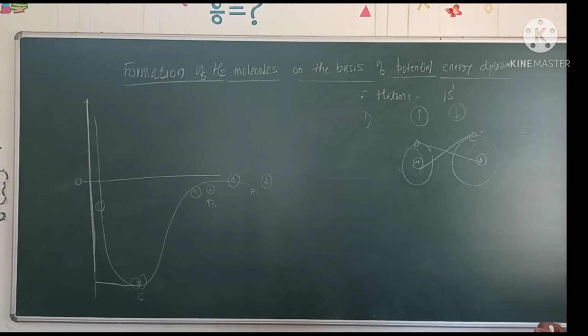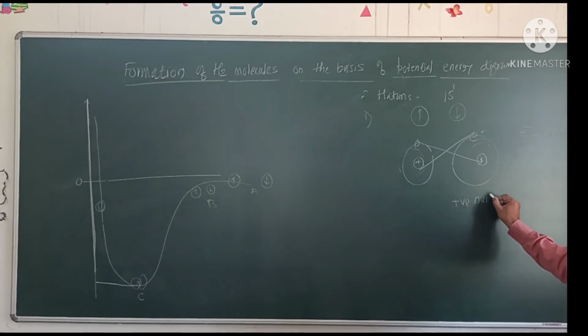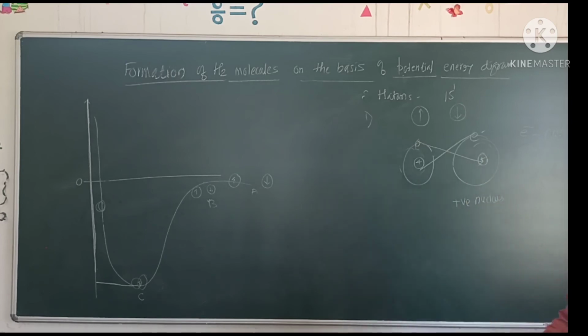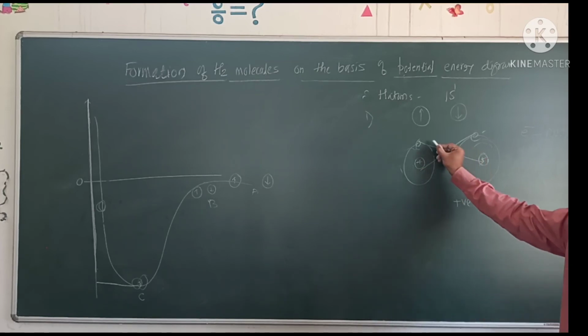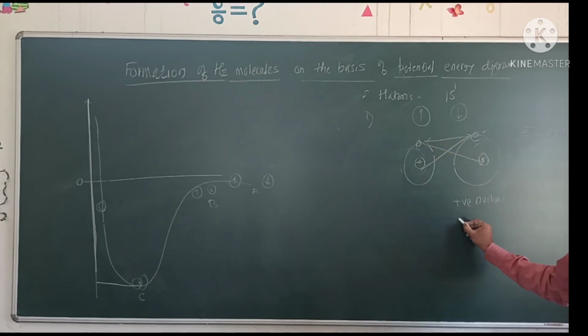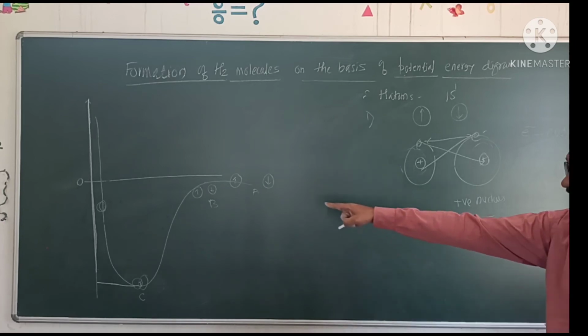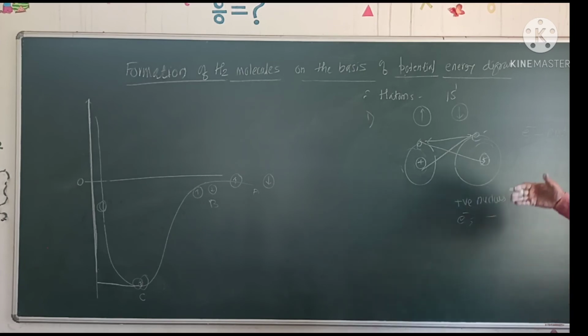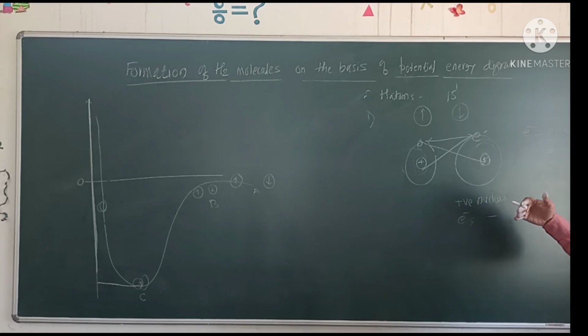Which are the repulsive forces? The positively charged nuclei of both atoms repel one another, that is, repulsion between the nucleus of one and the nucleus of another hydrogen atom. Then there will be repulsion between the electrons of both hydrogen atoms. When these hydrogen atoms try to overlap, such attractive as well as repulsive forces take place.